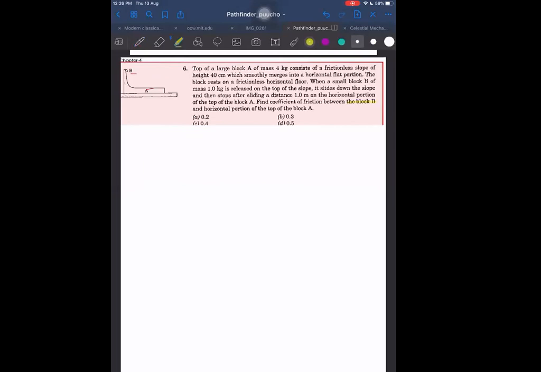Between block B and the horizontal portion of block A, the coefficient of friction is what we have to find. The curve is smooth. Only the horizontal part has roughness. So first of all, when it comes here, up to that there is no loss of energy.